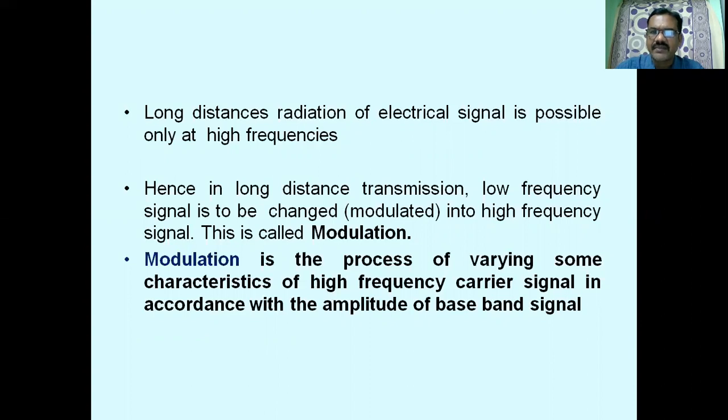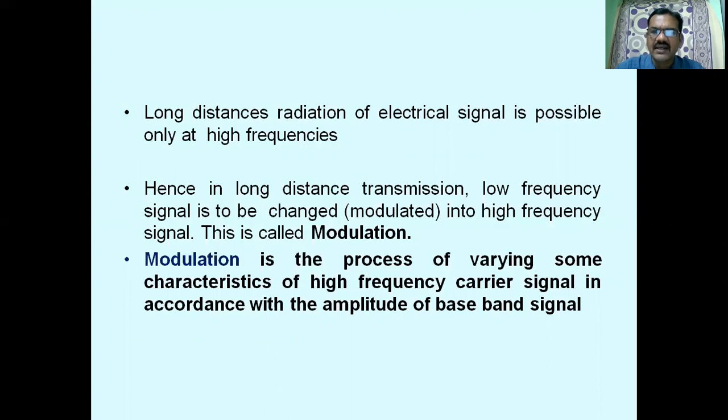Our voice is a band of frequencies. The voice frequency range varies from 300 Hz to 3.4 kilohertz. This baseband signal is also known as the message signal, the information bearing signal, or the intelligence signal.